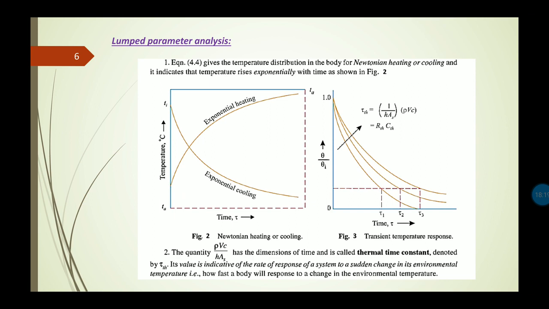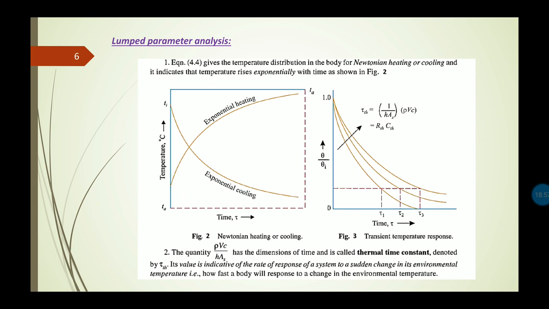So this is the derivation of the equation of the lumped parameter analysis. Here we need to remember the basic concept of lumped parameter analysis, that is, for a solid of large thermal conductivity where the surface area is very large compared to its volume, like plates or thin metallic wire, the internal resistance is considered to be small or negligible compared to the convective or surface resistance.